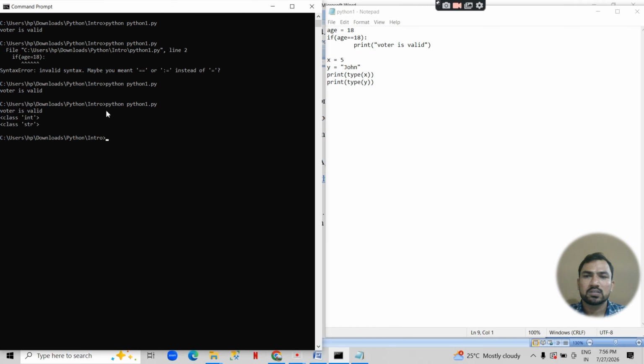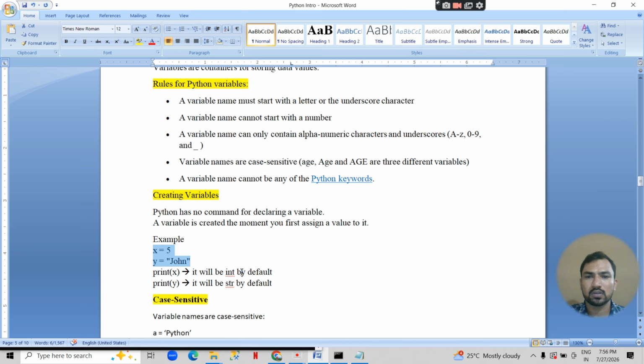Okay, we can see x has an integer data type and y has a string data type. It takes it by default.